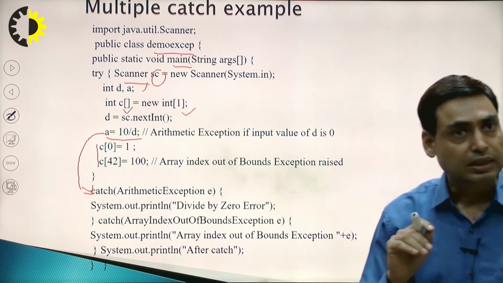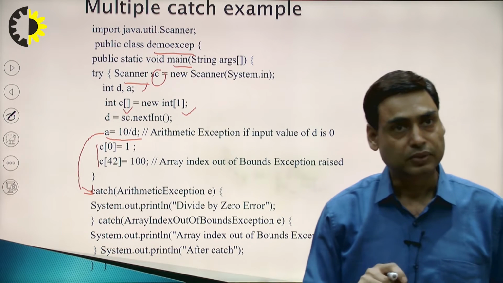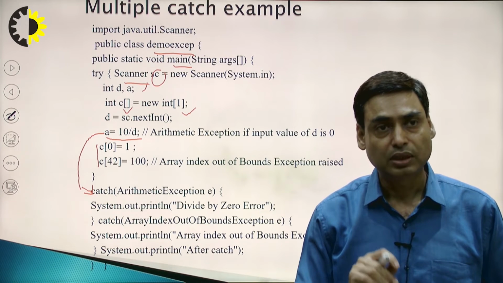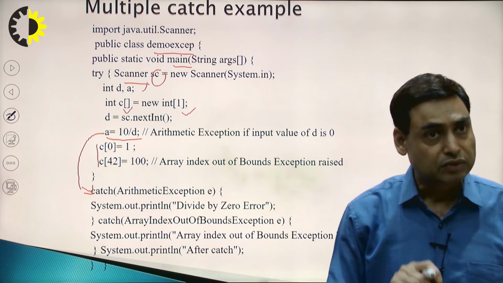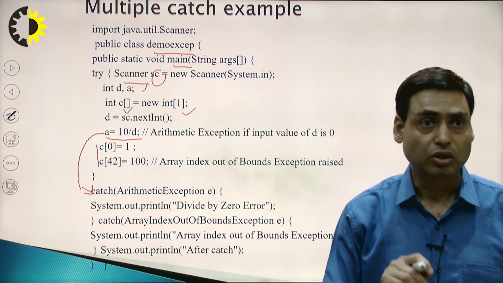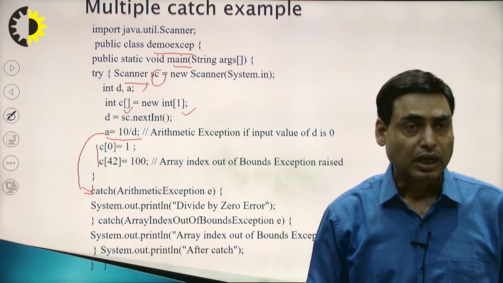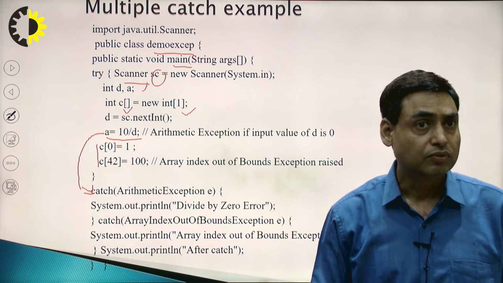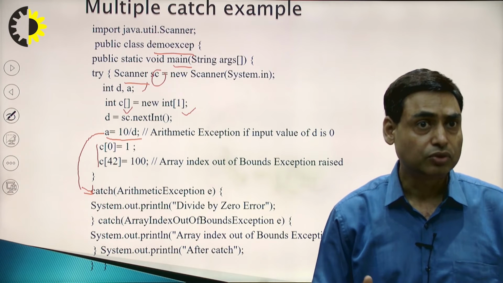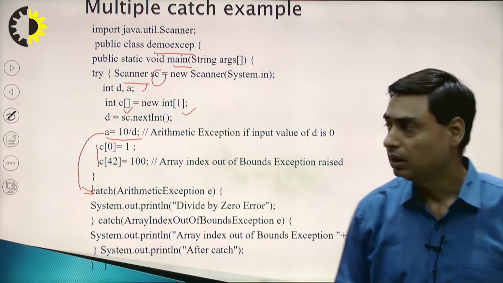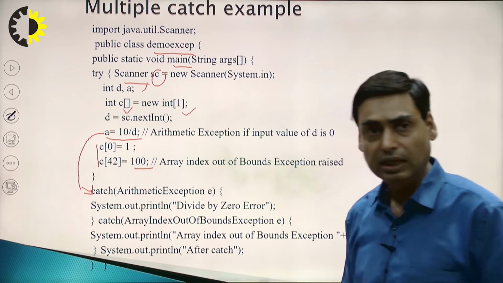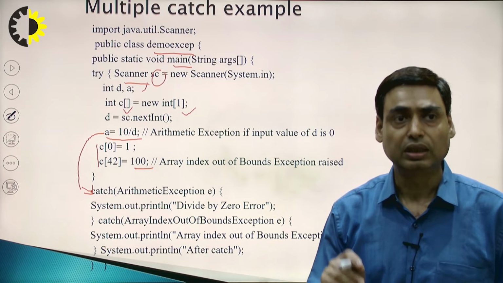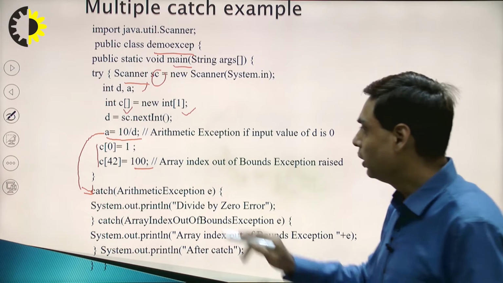Now, the array C is defined with 1 element, but what we are trying to do is store the value in an index which is not defined in the array, because the size of the array is 1 and we are storing a value beyond that size. So index 42 is not present in this array. We try to store the value of 100 at an index which is not available in the C array. What will happen? It will create an error.